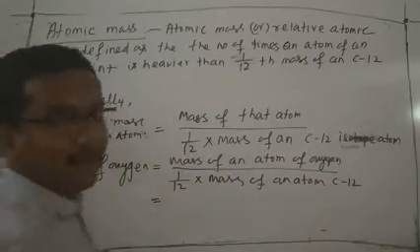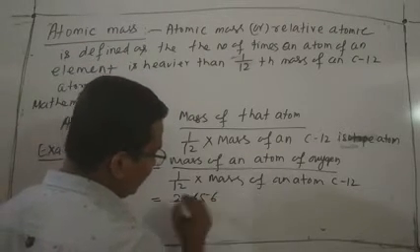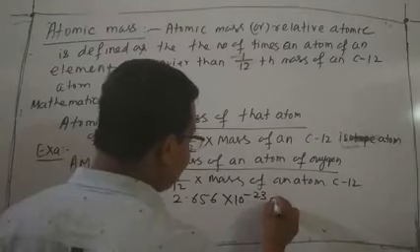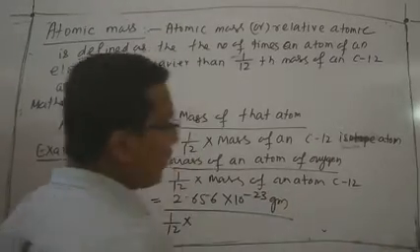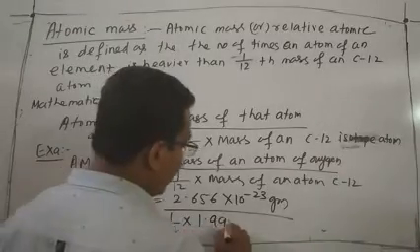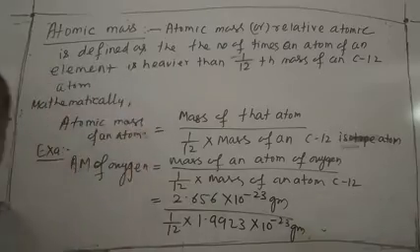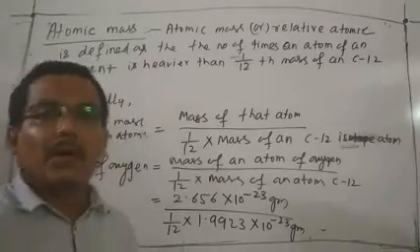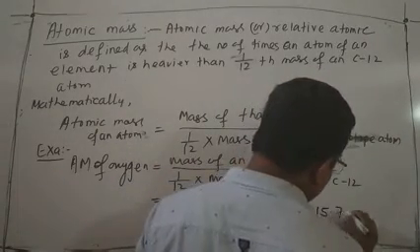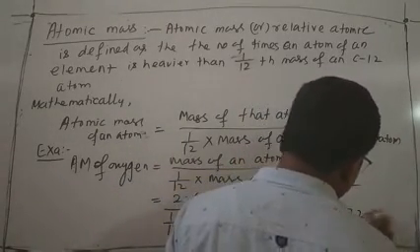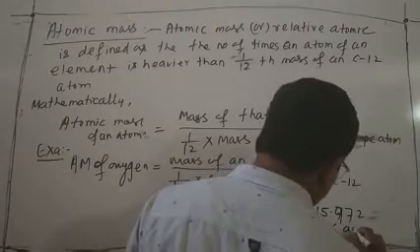Already we know that by the help of a spectrometer, the mass of an atom of oxygen is 2.656 into 10⁻²³ gram, and 1/12 into the mass of an atom of C12 means 1.923 into 10⁻²³. This is the calculation for determination of atomic mass of oxygen. By solving this, we find 15.972, or it is simply written as 16 AMU.